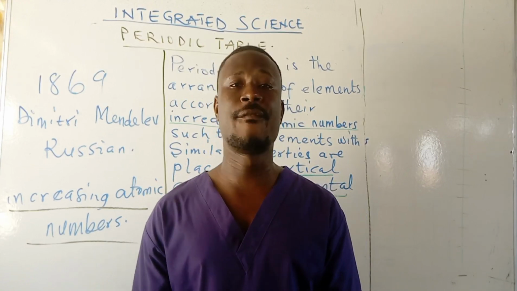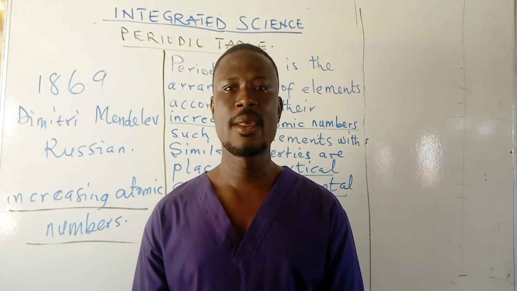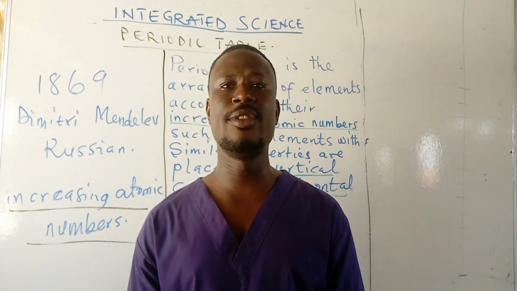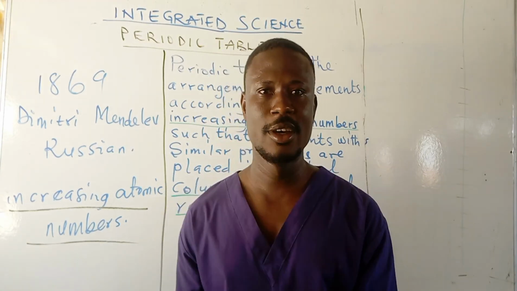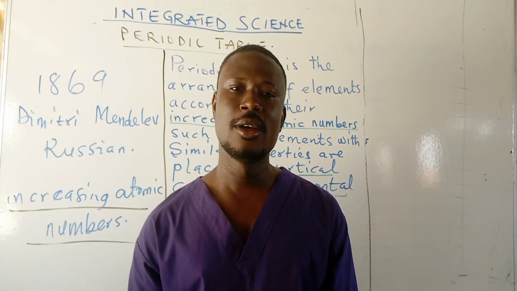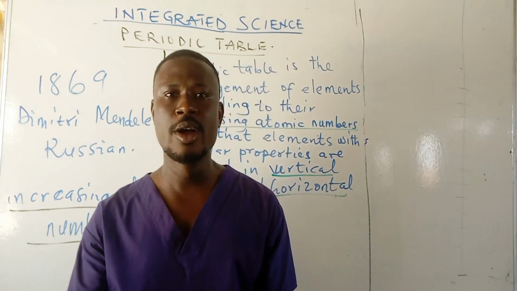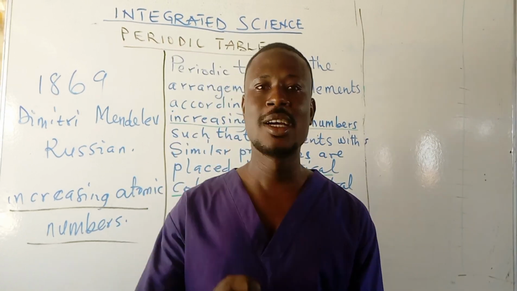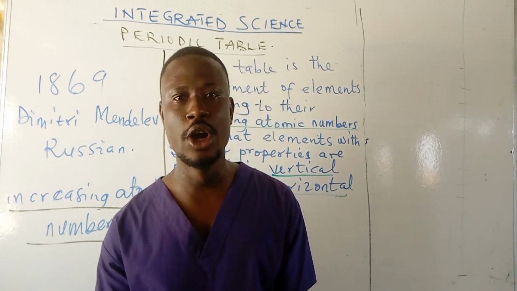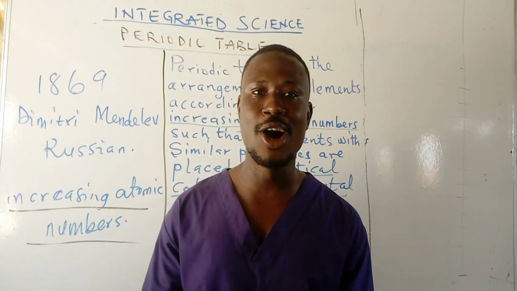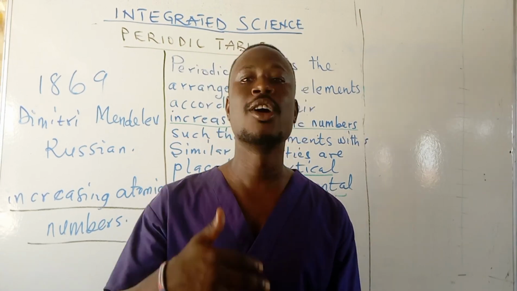Let's rhyme it together, starting from hydrogen, helium, lithium, beryllium, boron, carbon, nitrogen, oxygen, fluorine, neon, sodium, magnesium, aluminium, silicon, phosphorus, sulfur, chlorine, argon, potassium, and calcium. So these are the first 20 elements. Let's look at the periodic table showing the first 20 elements quickly.